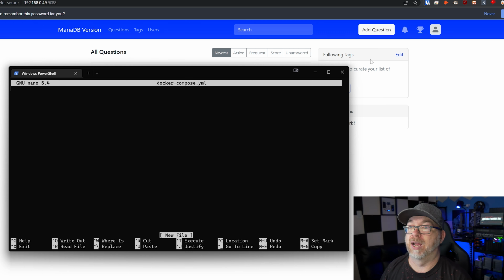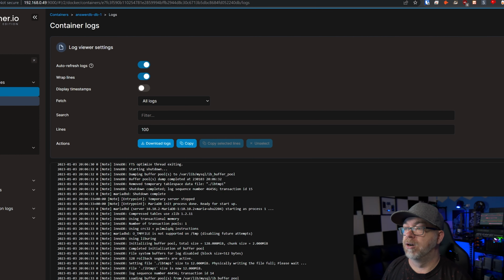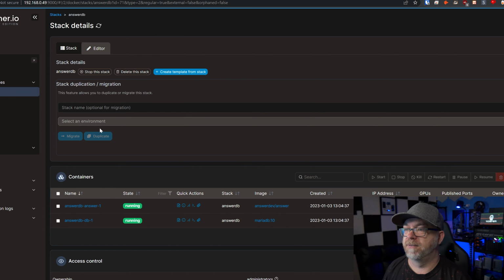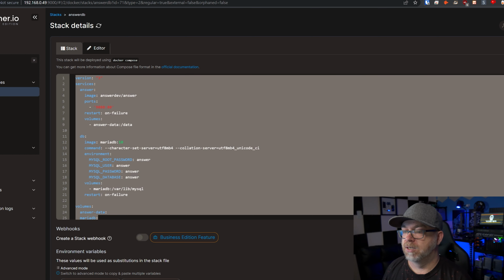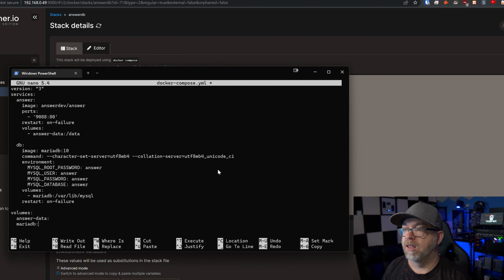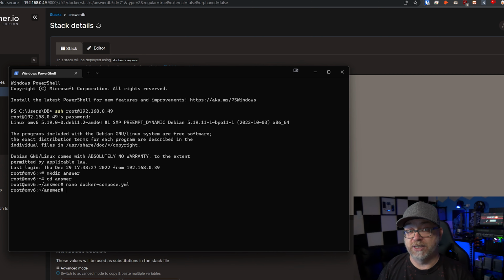And then, of course, we could come back over to our Portainer instance or wherever you keep your stuff. Paste that in there, and then do Control O and Enter and Control X to save and exit, and then just a simple docker compose up -d.